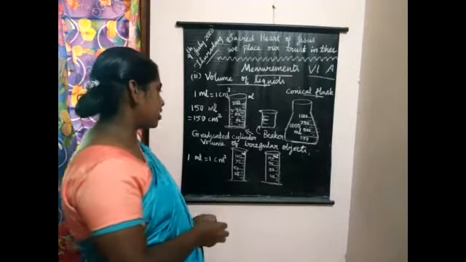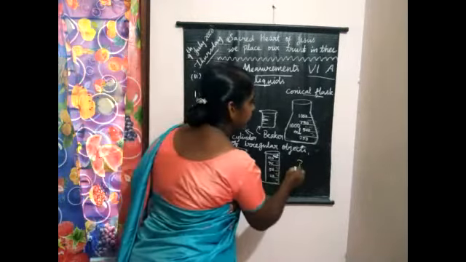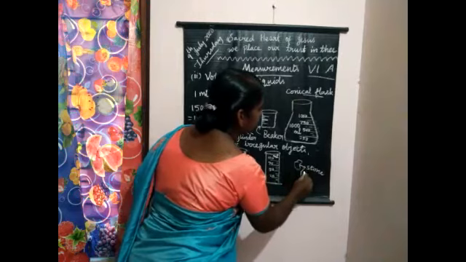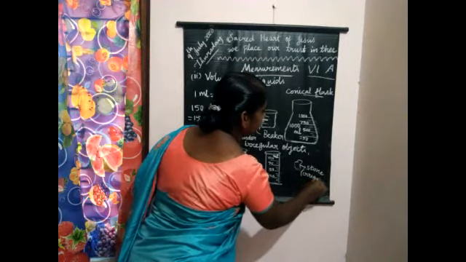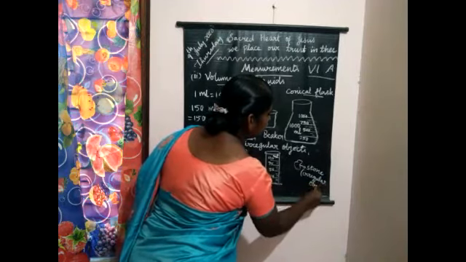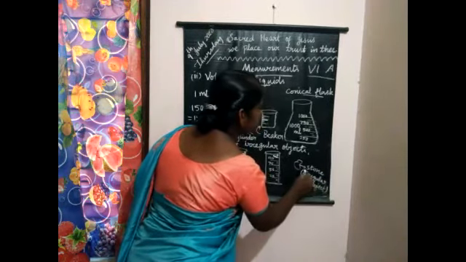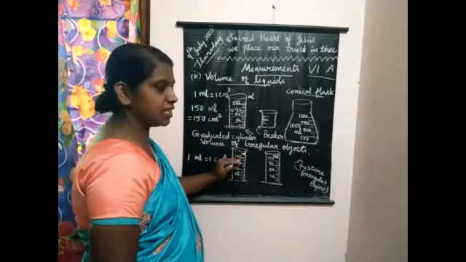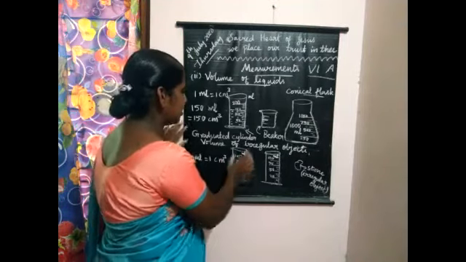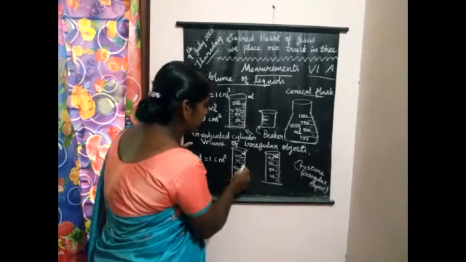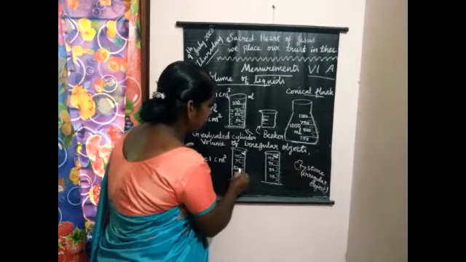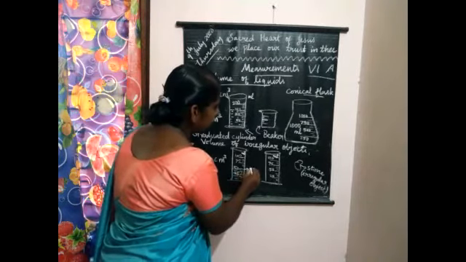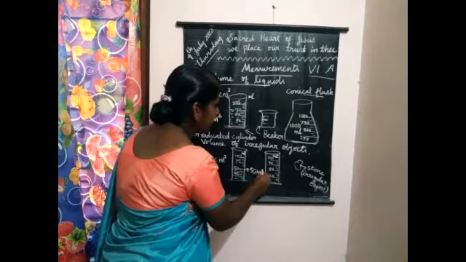graduated cylinder. Now you see, let us consider a stone. This is the stone. Let us consider the stone. This is the irregular object for which we have to find the volume. Okay. For that you are taking water in a graduated cylinder, and let us consider 75 ml or 50 ml of water is there. I am taking 50 ml of water. Okay, 50 ml of water in this graduated cylinder.